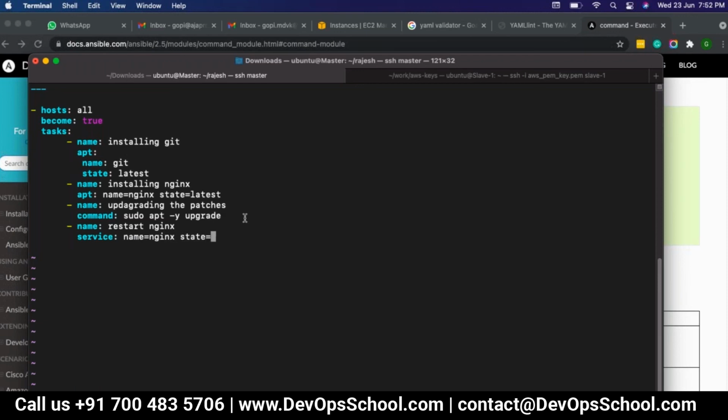So we can give like this, no problem, right? The indent will not be any issue, right? If I give like this, no issues. But here you need to make sure that the indentation will be the same between the tasks.